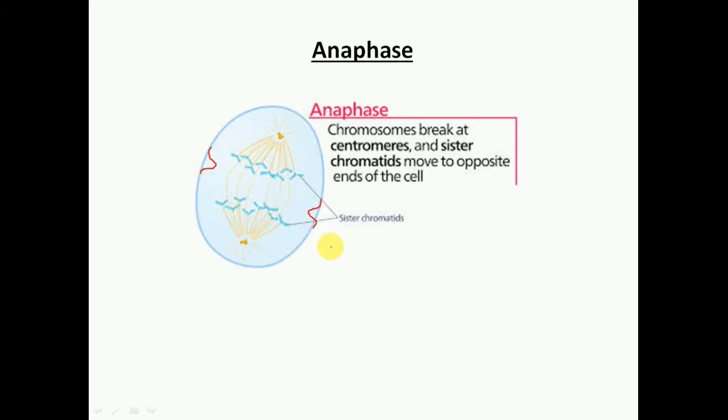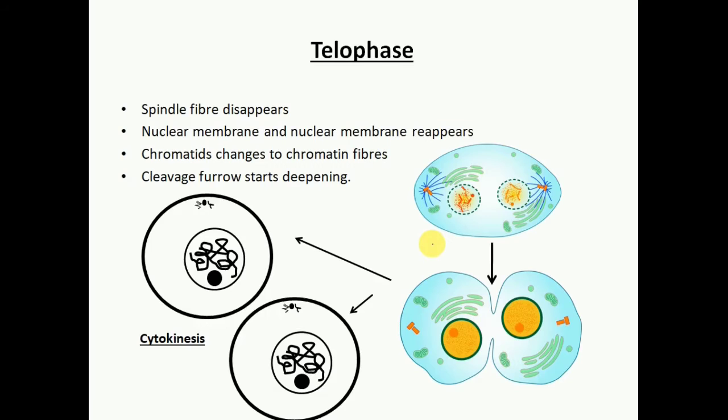But in case of plant cells, suppose this is our plant cell, in this case the cleavage starts forming from inside to outside. They divide from the inside only and two cells are formed.